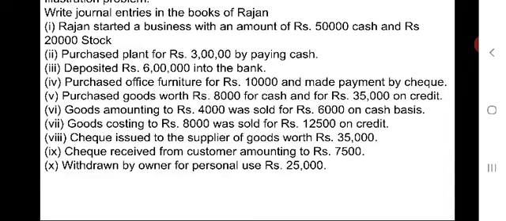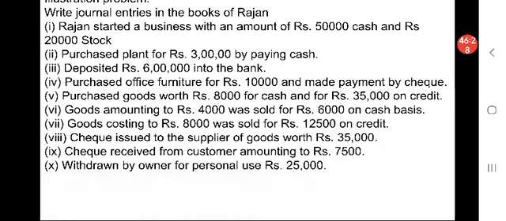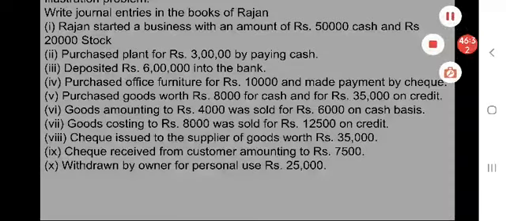Being Rajan withdrawn an amount of rupees 25,000 for his personal use. So like this we have to write entries for the given transactions. So this is how to write entries in a journal.